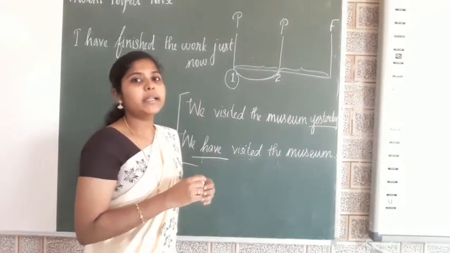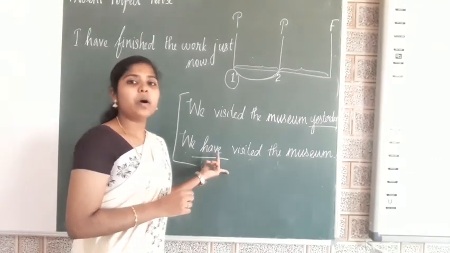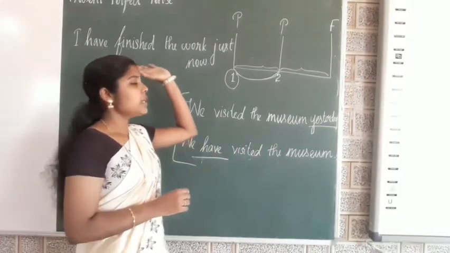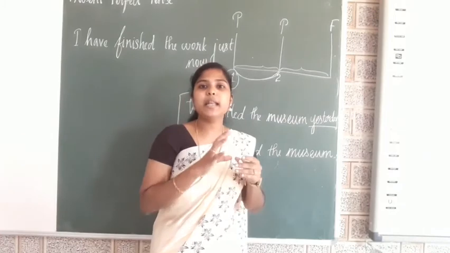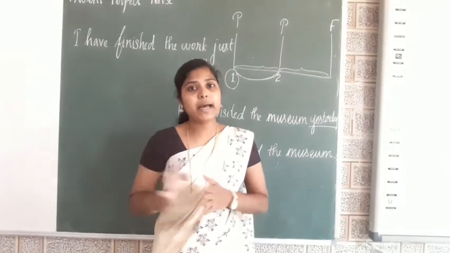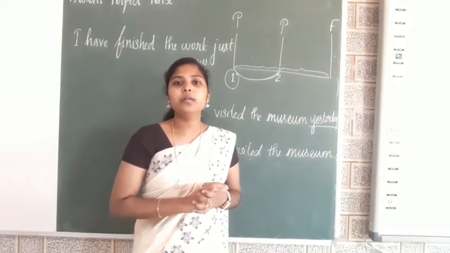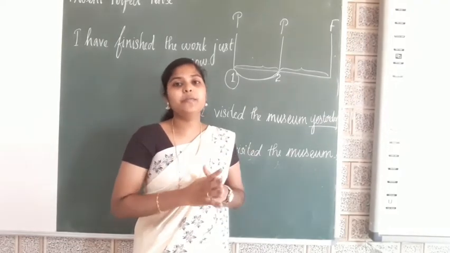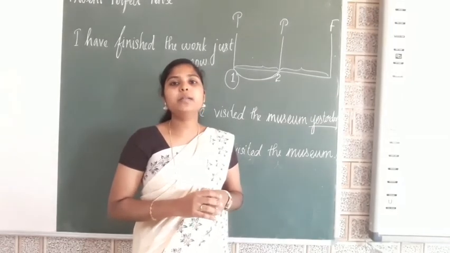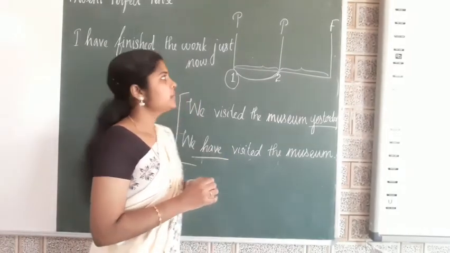Okay. So how can we identify the perfect tense? With the help of the words have or has or had. So present perfect tense is indicating an action which was completed just before, a completed action. It has a connection with the present. There will be no specific time for the completed action. Okay, this is all about present perfect tense. I will write another example.